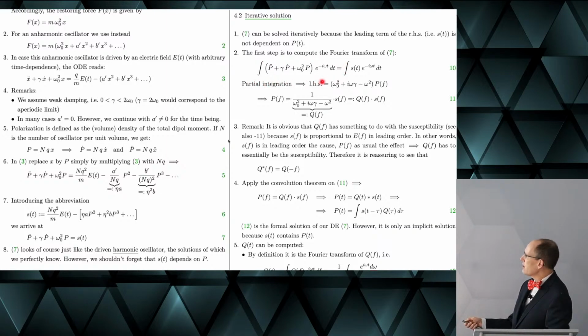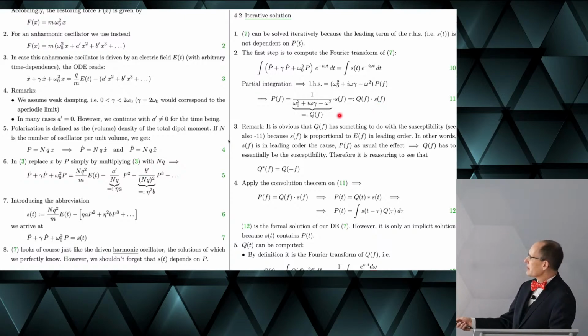If we integrate that, then we find that it's equal to the Fourier transform of the polarization. So we have now the polarization in frequency space, whereas here it was still in time domain. And on the right-hand side, we have just the Fourier transform of S of t, so S of f.